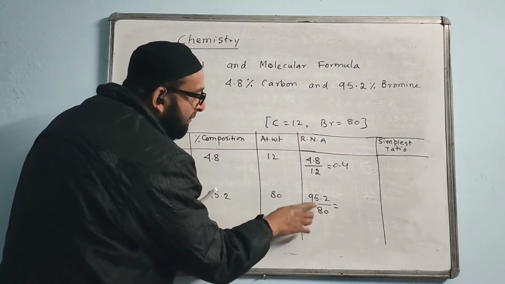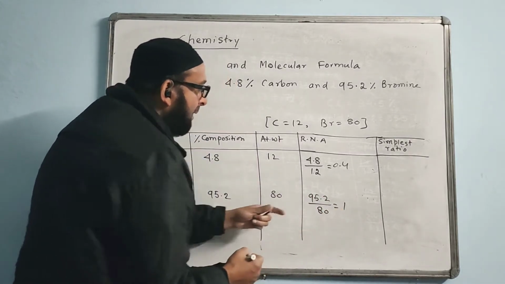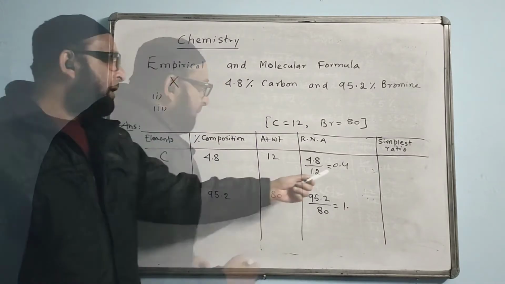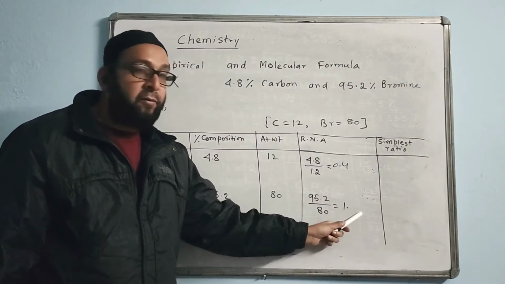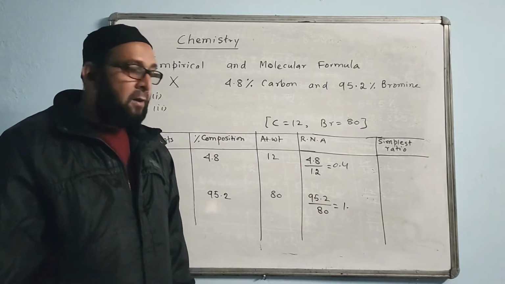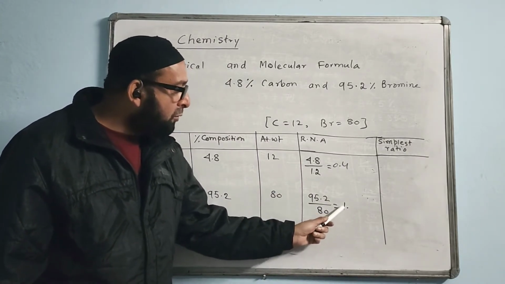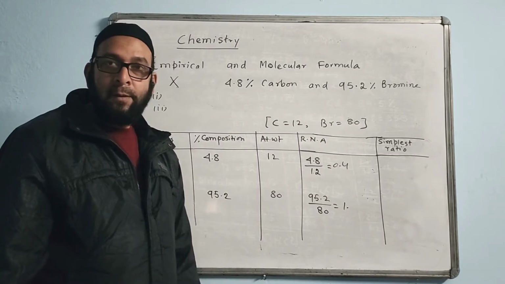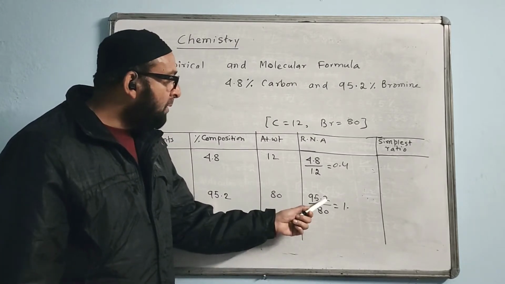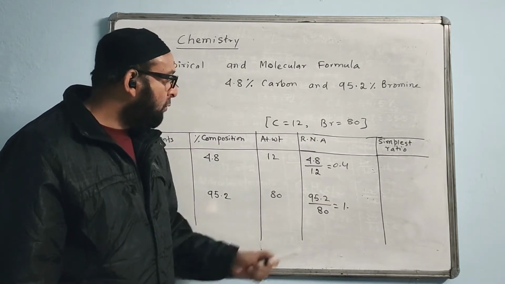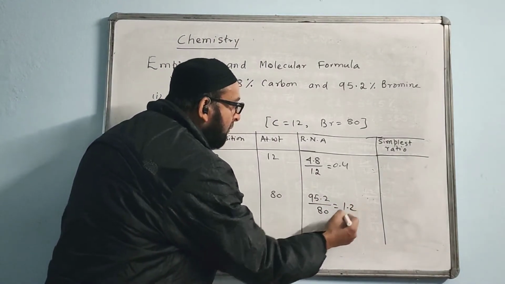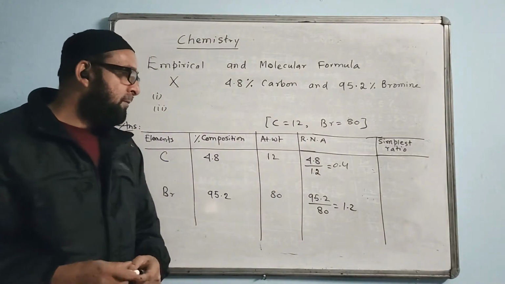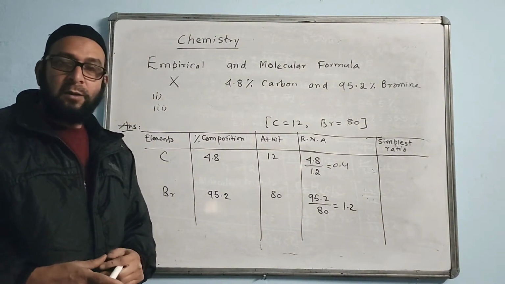95 and 80 will go by how many times? 1 time, 81 times. I add 1 point. This is 4. What is the multiple of 4 in something with 1? It should come 12 because 4 3s become 12. It should be either 12 or 16. But here the number you are wanting is 2, that means it should come 12. 1.2 will come. Somewhat like this.